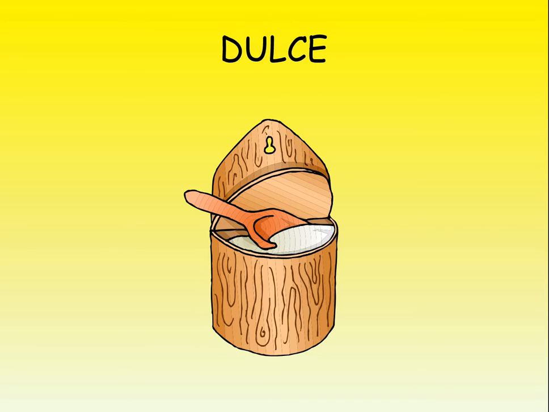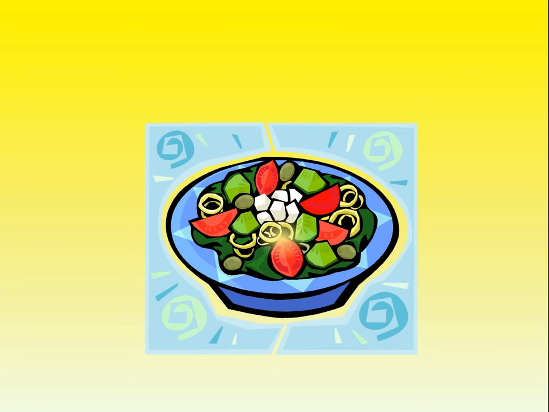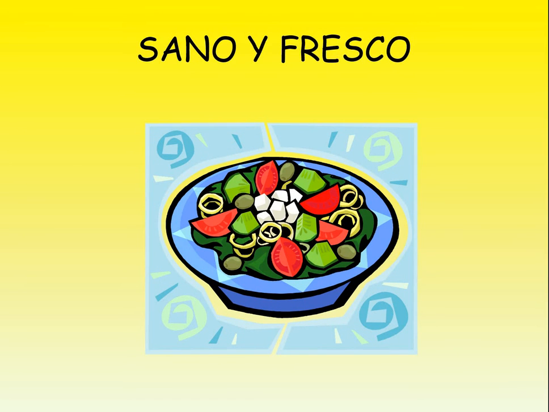This is sugar, so this is sweet. Dulce means sweet. You might have heard of dulce de leche, which is a type of sweet milk, basically condensed milk turned into caramel, which they eat a lot of in South America. So next to sweet, write down dulce. Then if something is healthy, it is sano. And if it's fresh, it is fresco. So you've got healthy in one place and fresh in another. Make sure you write down the right word with each. So let's practice sano, sano, and fresco, fresco.